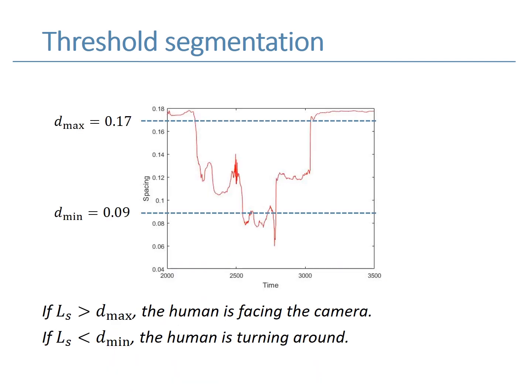Dmax and Dmin are used to detect whether the user is facing the camera or not. In this figure, the x-axis denotes the time, and the y-axis denotes the spacing. If the spacing is larger than Dmax, we consider the human is facing the camera. If the spacing is smaller than Dmin, we consider the human is turning around.